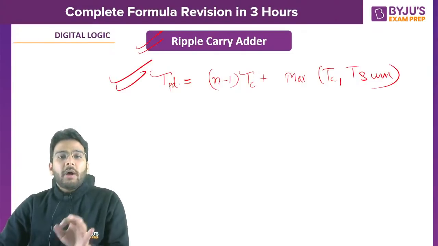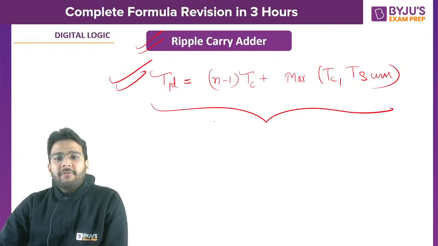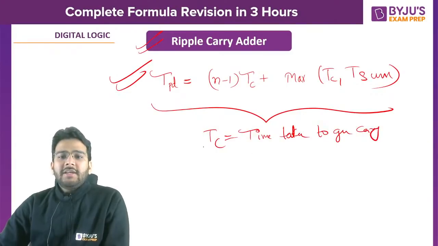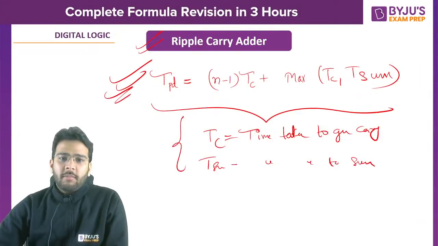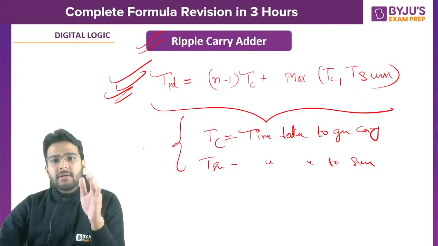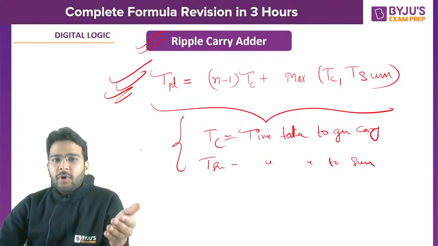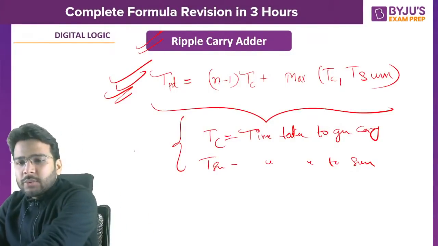This is the total propagation delay, where tc is the time taken to generate the carry, and tsum is the time taken to generate the sum. Is it clear? Total propagation delay is equal to n minus 1 tc plus maximum of tc comma tsum. Here I'm not going to explain how we are getting it, because we are just revising the formulas only, right?